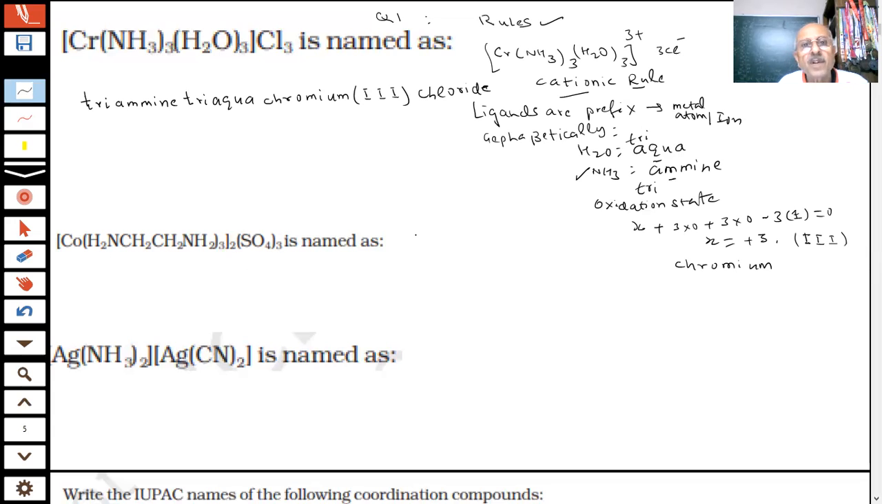How did I work out? Is it a cationic or anionic ligand? First point. Sir, the second one is a cationic complex. It is a cationic complex, student. That means what you are saying, you have